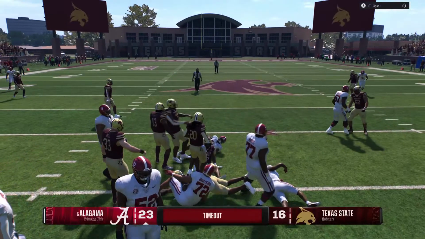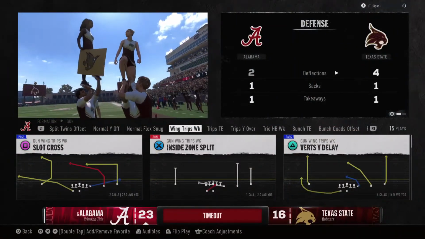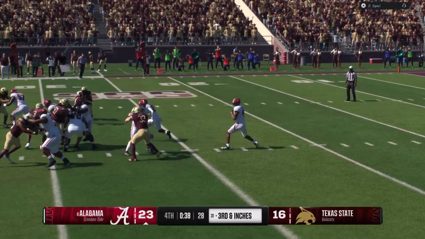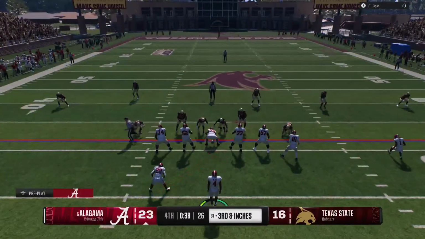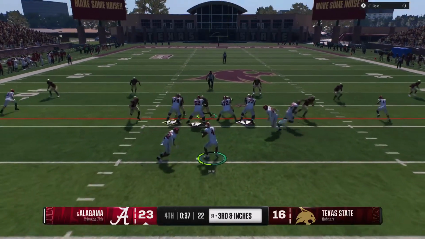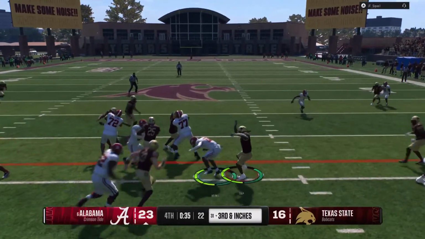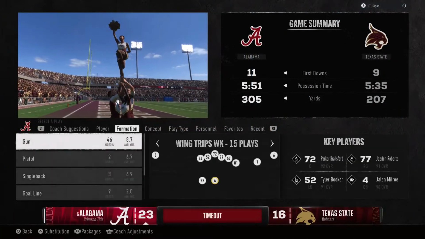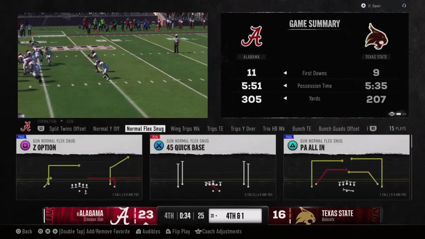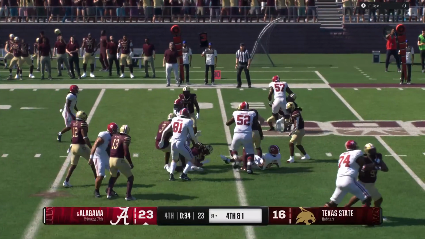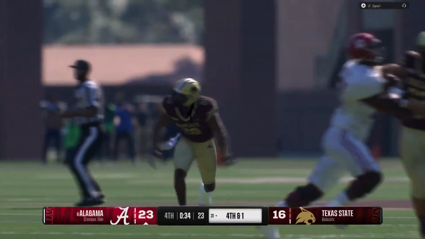And he is swarmed under a host of defenders there to make the stop. Timeout called there by the defense, desperate to get the ball back and save as much time as possible. Here on third down, they'll try to run for it. He just needed a yard on third down, and there just wasn't any room to pick it up. Quick timeout called by the defense, stopping the clock to save as much time as possible for their offense.